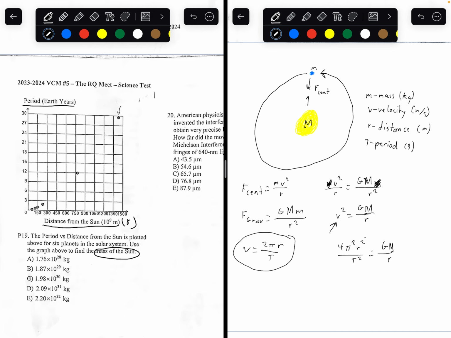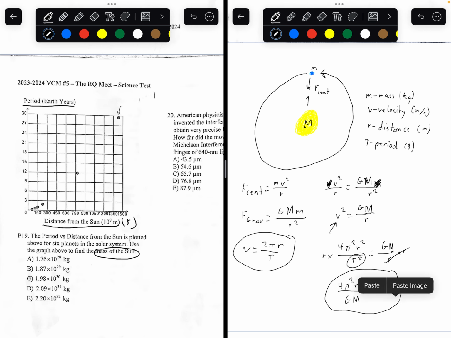Now, what do we have? We have r on both sides, so we can actually multiply both sides by r. We have t, so now we have the period. And G is a constant, 4 pi squared is a constant, and we're trying to find the mass of the sun. So this is perfect. This is what we need. Let's simplify it a little bit. So that's canceled out, so you can get 4 pi squared r cubed over t squared equals GM. If we rearrange t squared and GM, we'll get this formula right here. This is known as Kepler's third law.